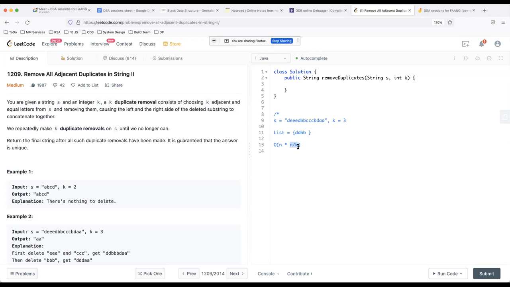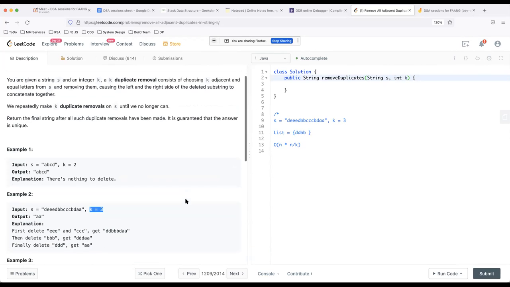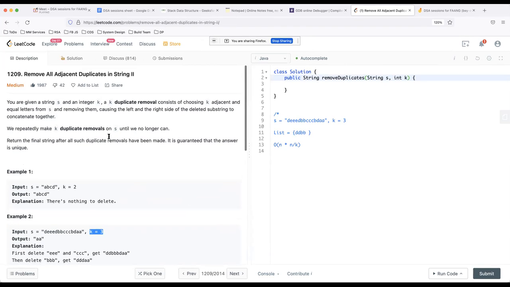Yes. What exactly is K here? K is given in the question. K is the block size in which you have to delete. Just read the question again. K is the input given in the question. Yeah, got it.